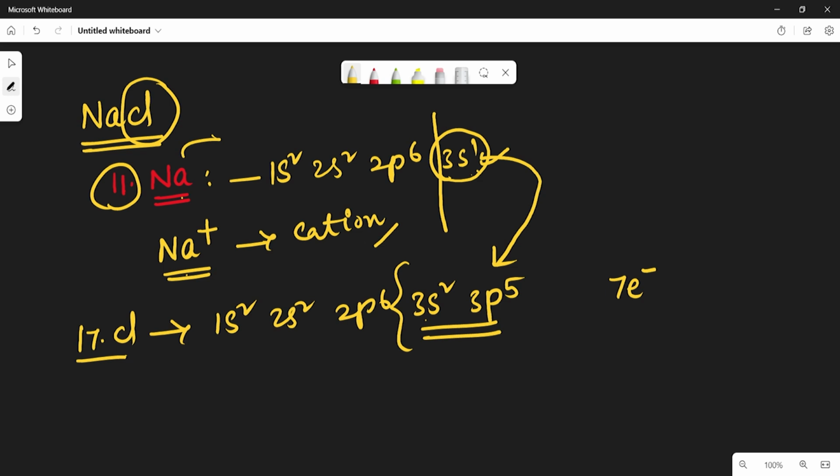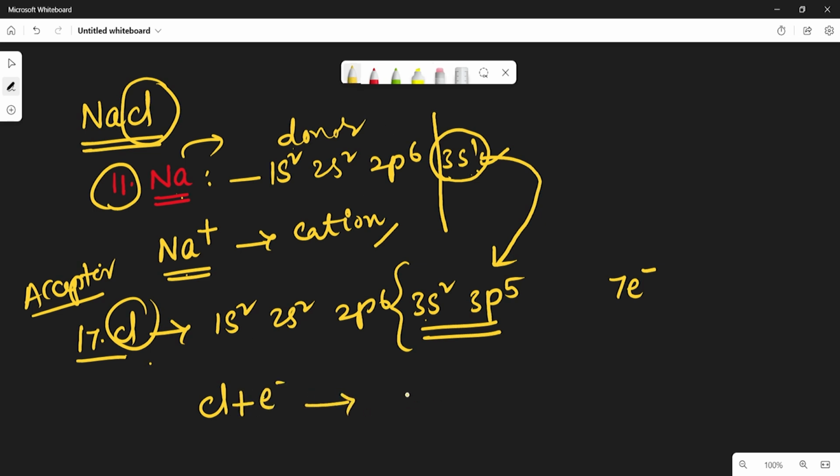Here sodium is a donor whereas chlorine is an acceptor. In between the donor and acceptor there exists a bond, that is ionic bond. By gaining that electron, chlorine becomes chlorine minus. So this is an anion.